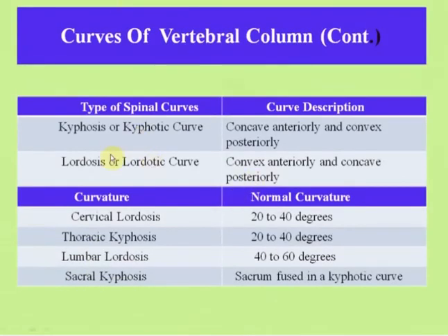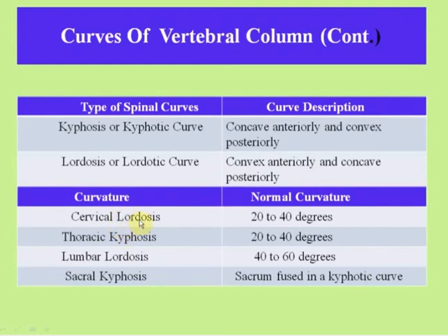See the types of spinal curves. Kyphosis or kyphotic curves are concave anteriorly and convex posteriorly, and lordosis or lordotic curves are convex anteriorly and concave posteriorly. Now these are the curvature of curves.